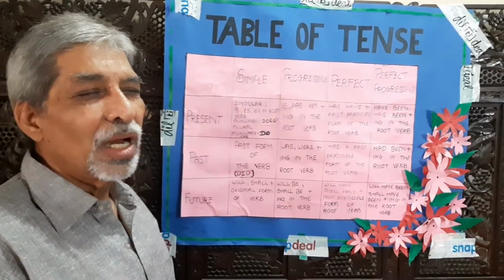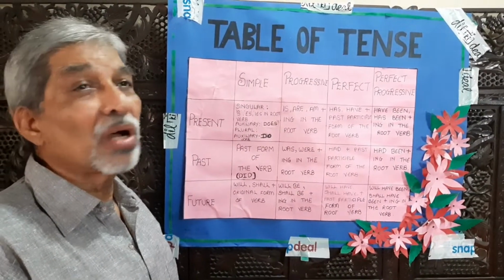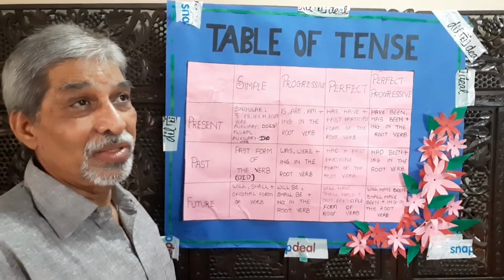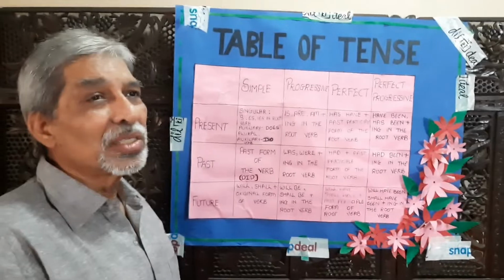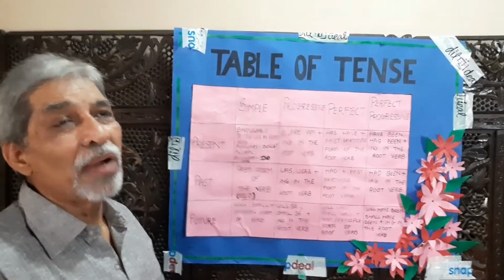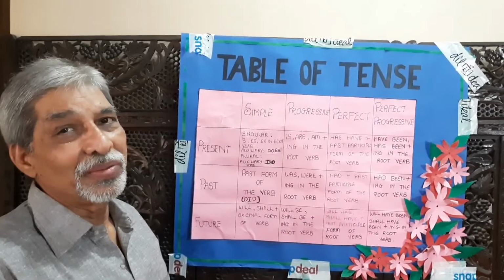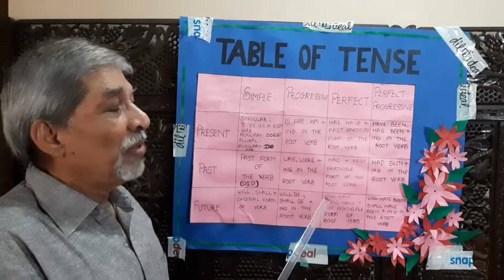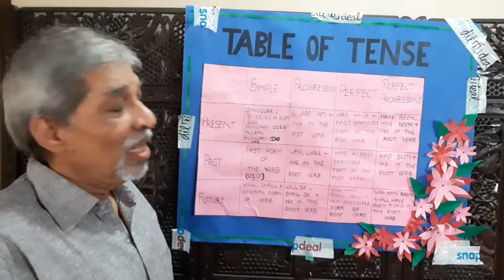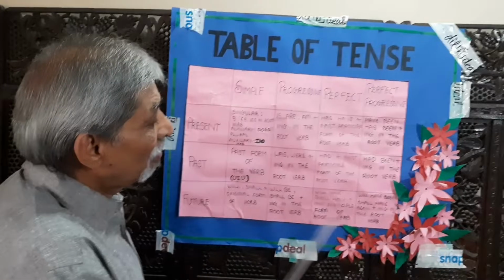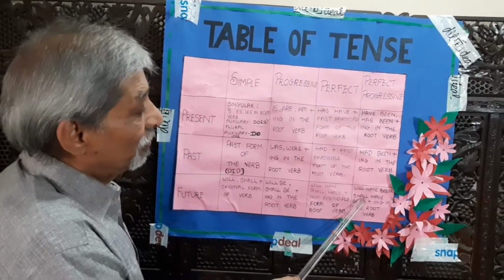Scientists had been struggling to find alchemy. The gardeners had been planting various kinds of plants in the garden. Had been plus ing.